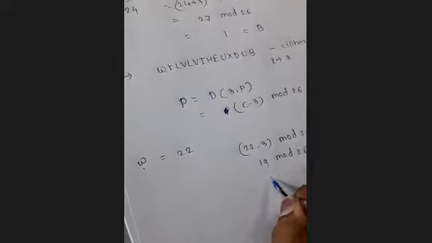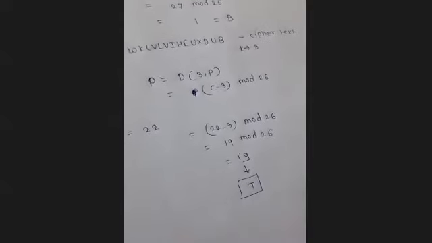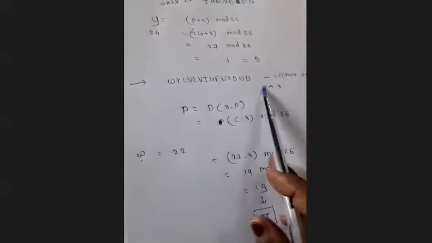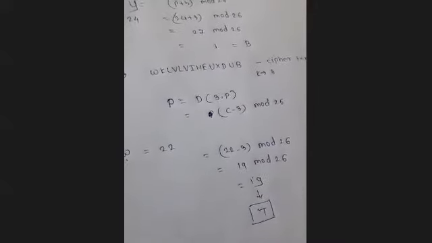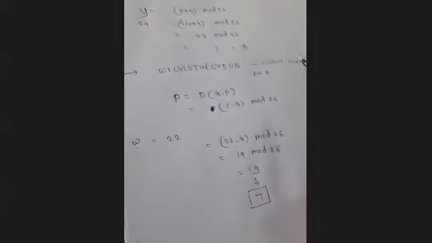T. So the 19 value is representing the letter T. So the plain text for the W ciphertext will be T. Wherever W occurs in the ciphertext, T will be replaced, and that will be the plain text which the receiver has received. Fine. So in this way we can convert each and every letter.